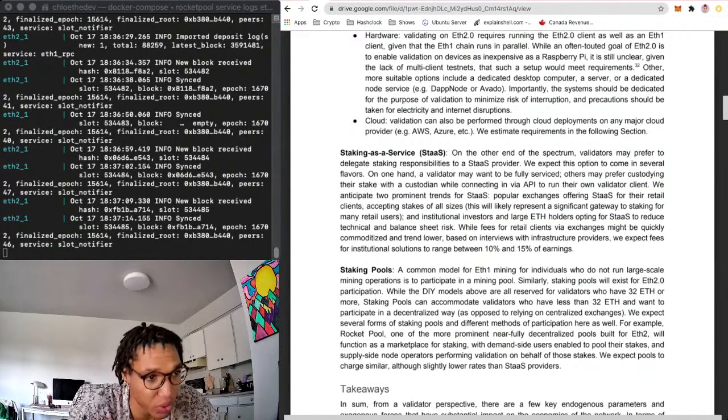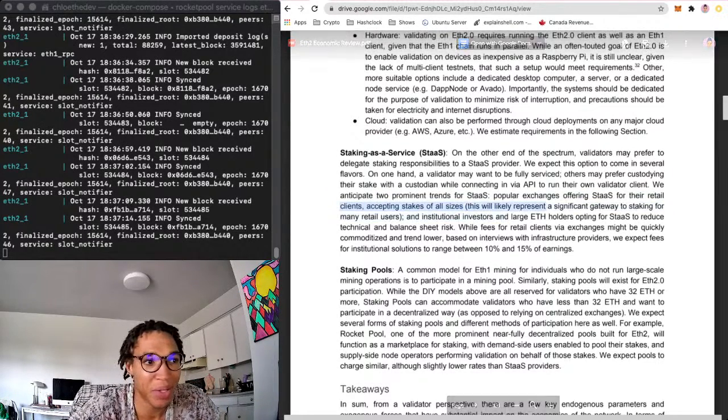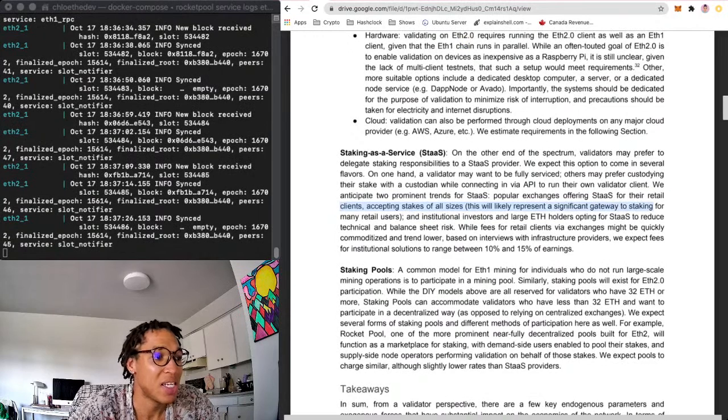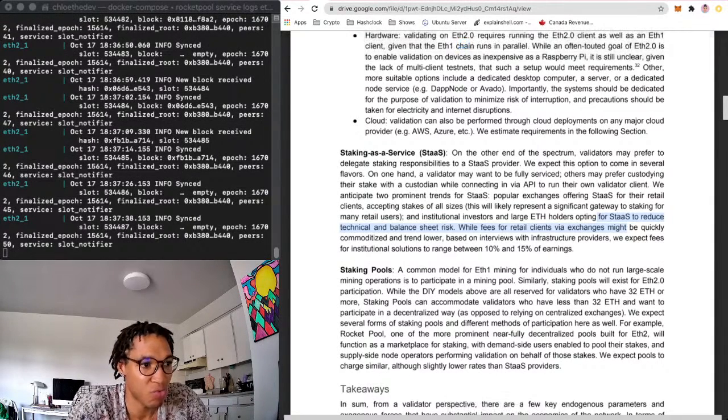Popular exchanges will offer it for their retail clients, accepting stakes of all sizes. This will likely represent a significant gateway to staking for many retail users. You just deposit into an exchange, you start staking. For institutional investors and large ETH holders, opting for staking as a service to reduce technical and balance sheet risk.